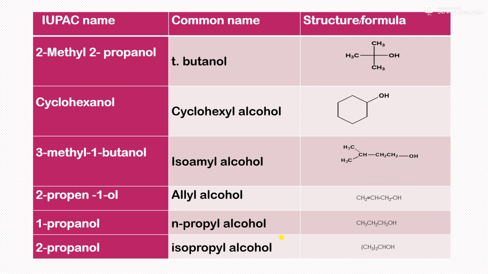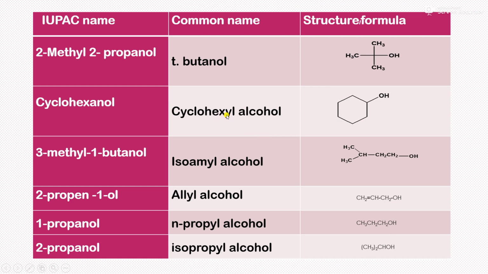So friends, I have shown the table here, and some compounds are mentioned here. I have shown their common name as well as IUPAC name. So this is the structure. The name of this structure is tertiary butanol. Common name is tertiary butanol, and IUPAC name is 2-methyl-2-propanol.